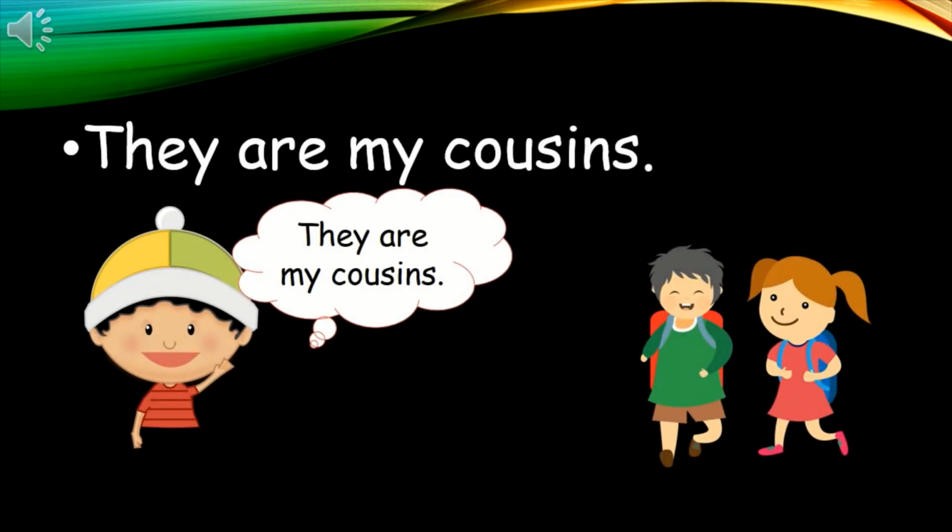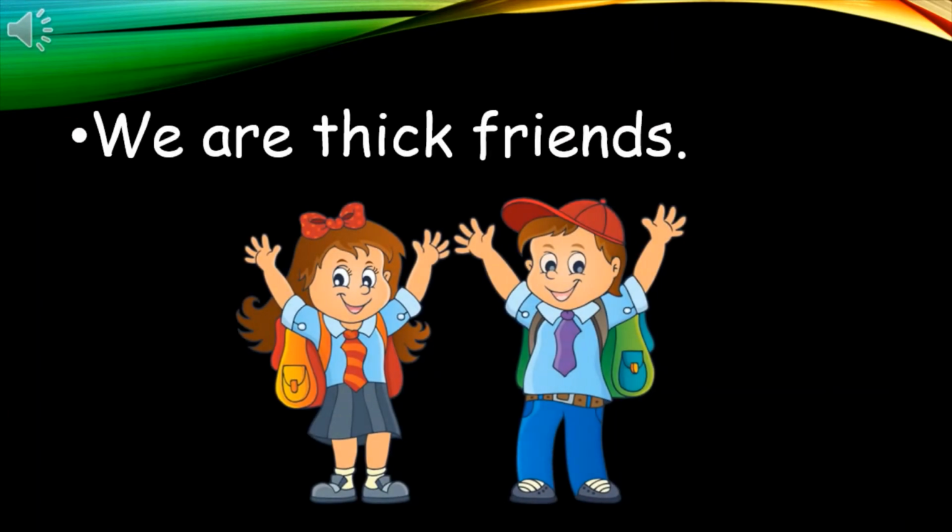Our next example is they are my cousins. And here, which verb did I use? Yeah, are, because they is a plural subject and we are telling about a fact. They are my cousins. So, we have to use simple present tense. Our next example is we are thick friends. Here, I used are because it's in simple present form and the subject is plural.